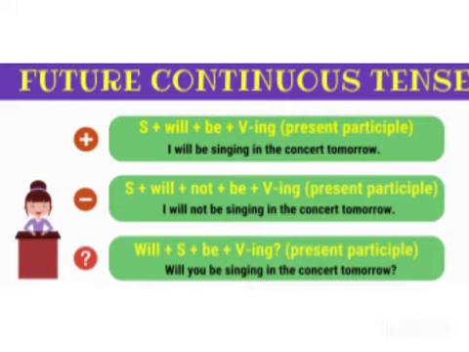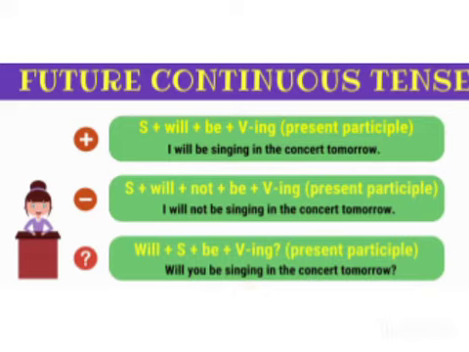Yeah. Let's proceed with the negative sentence. So here we have to use not after will. Hence you get will not, which is the negative sentence. Otherwise it will contract together to form won't. Yes, now let's see the structure for negative. Subject plus will plus not plus be plus verb ing, which is the present participle, plus object. The example is I will not be singing in the concert tomorrow. So this is a negative sentence in future continuous. I hope it's pretty clear for you.